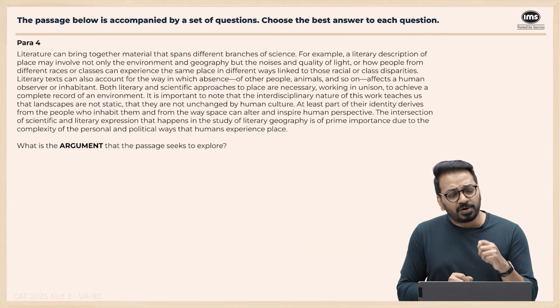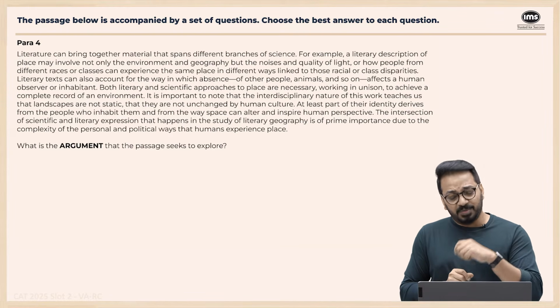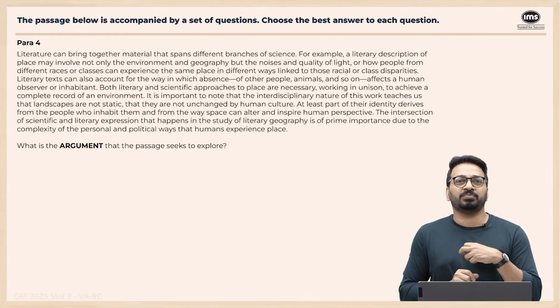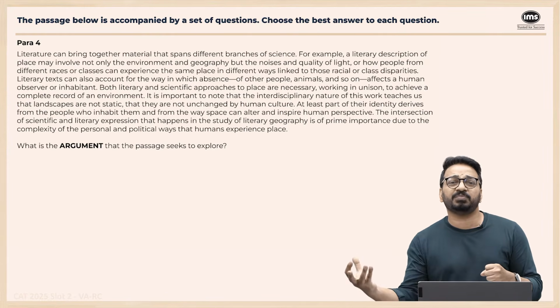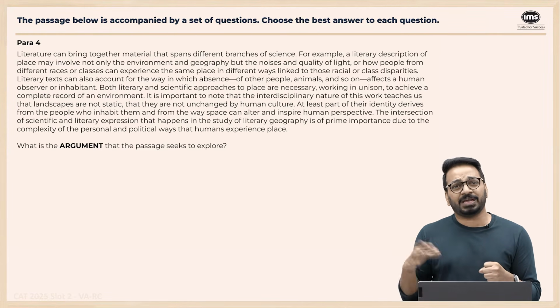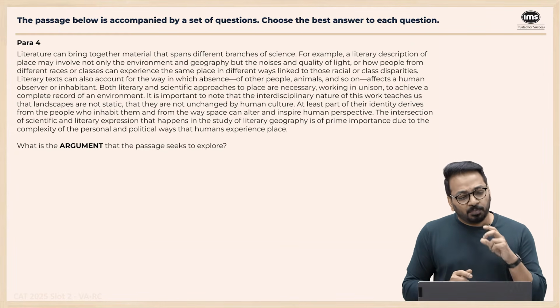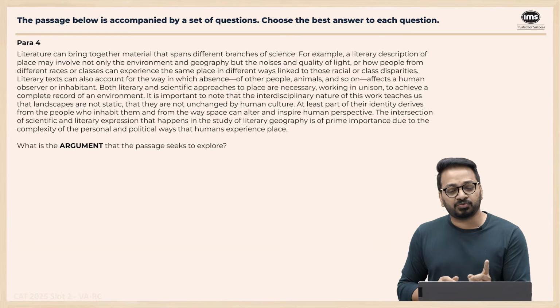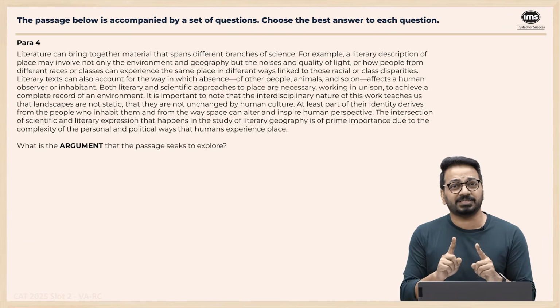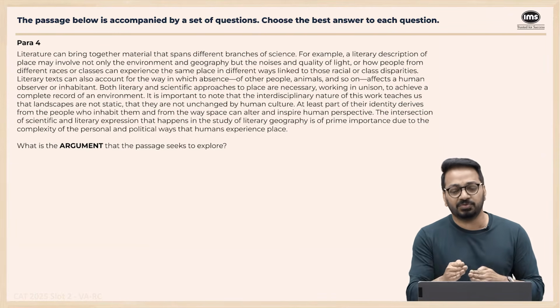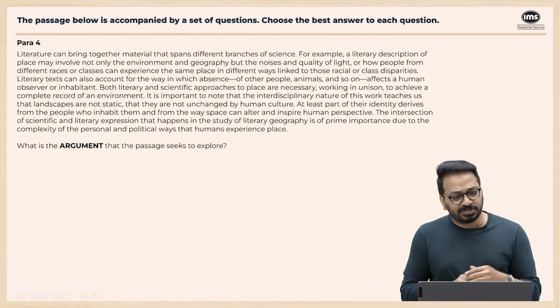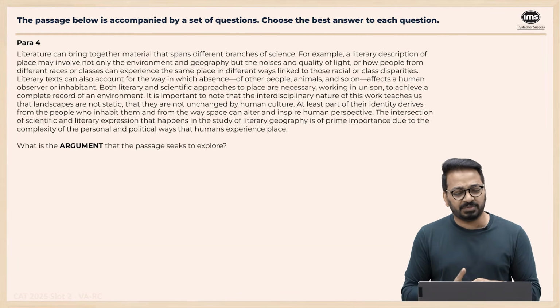Literary text can also account for the way in which absence of people or animals affects the human observer or understanding. So the presence or absence of people or animals, how does it affect? The books can help us understand that. Both literary and scientific approaches to a place are necessary. It's saying both are necessary. It's not as if only literature will do or only science will do. Working in unison to achieve a complete record of an environment. It is important to note that the interdisciplinary nature of this work teaches us that landscapes are not static.